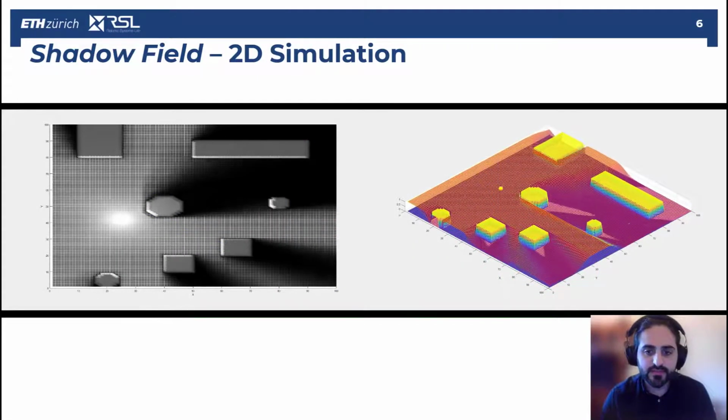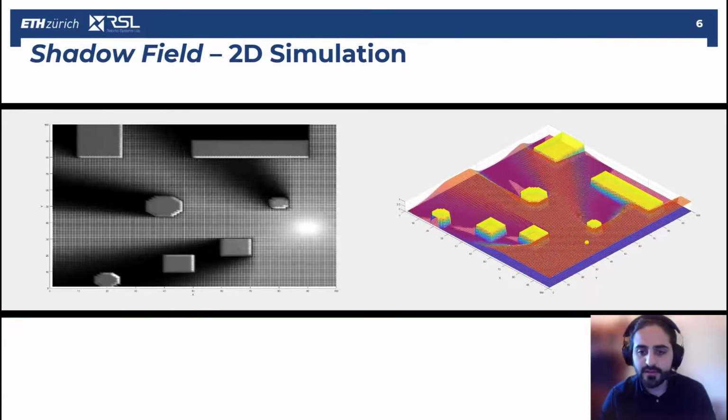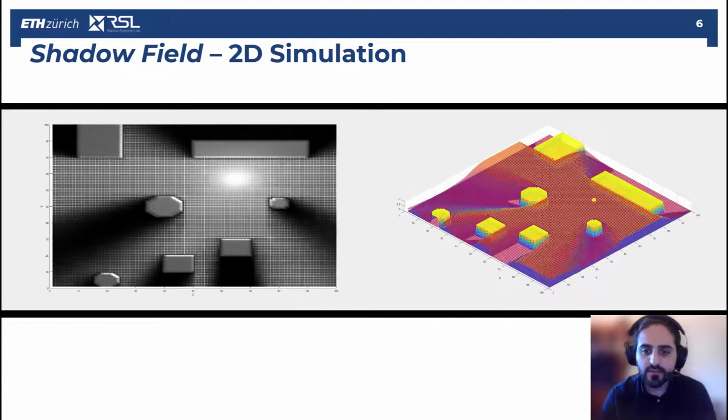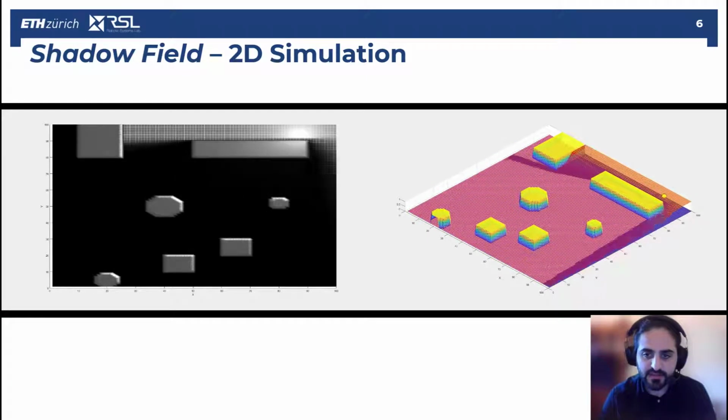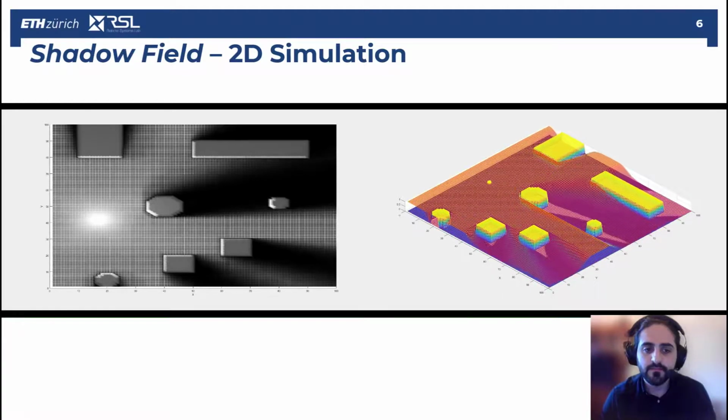Extending to the 2D case, we demonstrate the shadow field mesh in a 2D environment with a light source dynamically moving between occluding obstacles. We see the resulting shadow field mesh exhibiting the same continuity and smoothness characteristics highlighted for the 1D case.